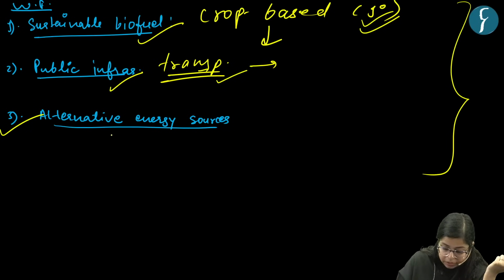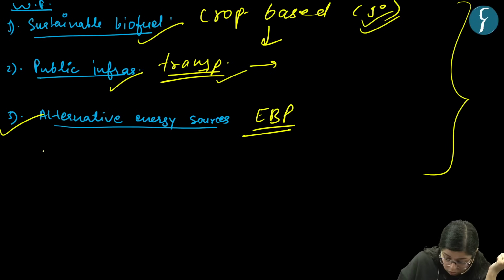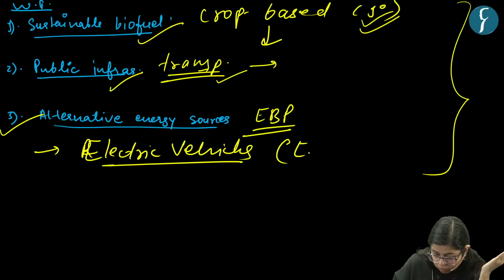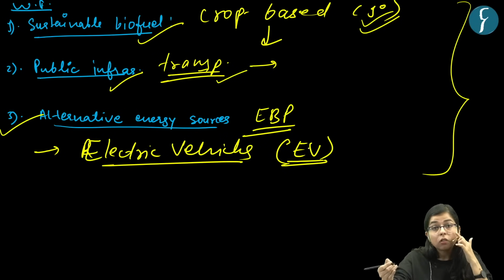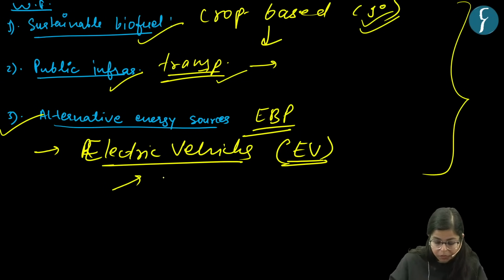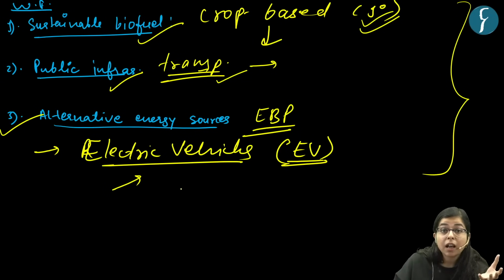The third thing is that the government should invest more in alternative energy sources. Apart from ethanol blended petroleum, the government should also invest in, say, electric vehicles, right? To ensure the rollout of electric vehicles, the government should take initiatives like subsidization of batteries, as the major challenge of EVs is the high cost of batteries.